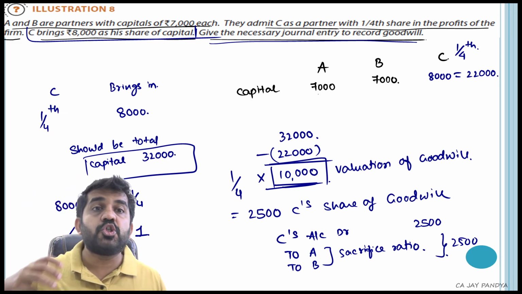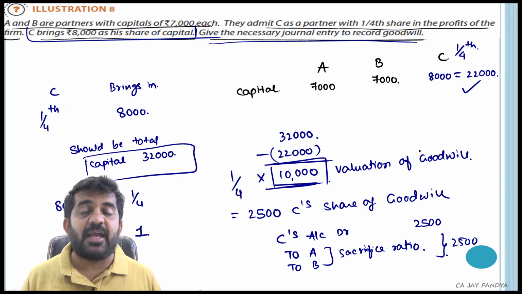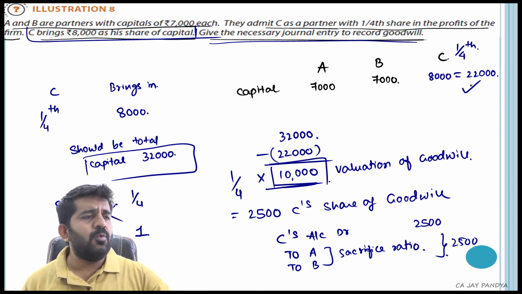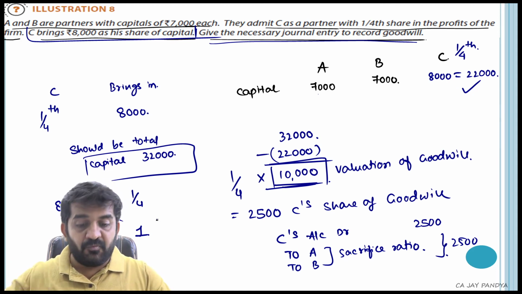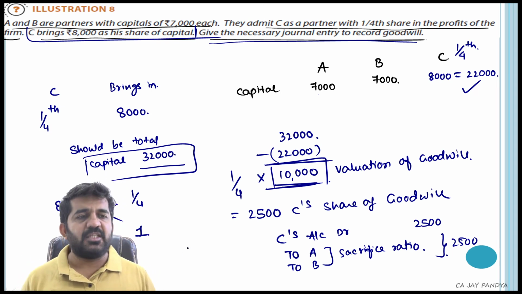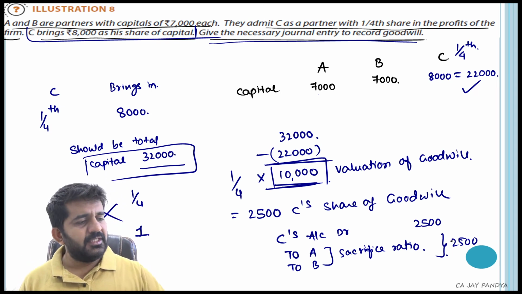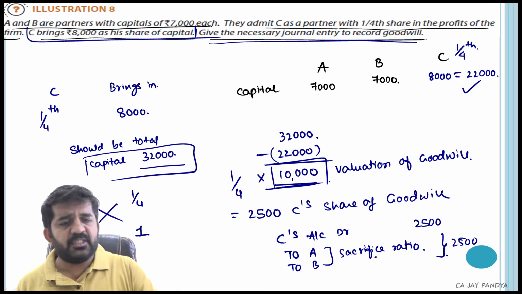First I found out what should be the capital, then I found out what is actually the capital. Then see who the owners are: A, B, and C. How much capital have they brought in? 22,000 for a business which is valued at 32,000. So the difference of valuation is nothing but goodwill. This is the concept of goodwill. All of you need to understand this.